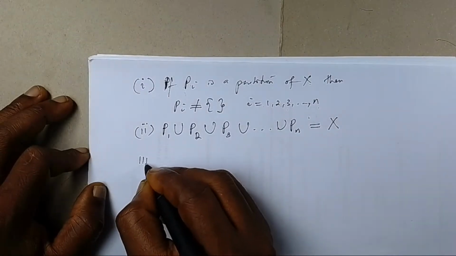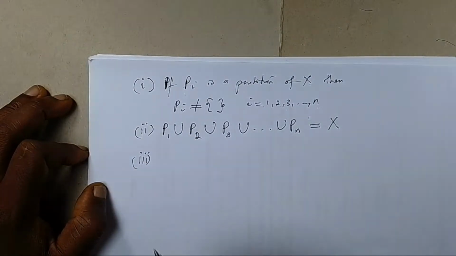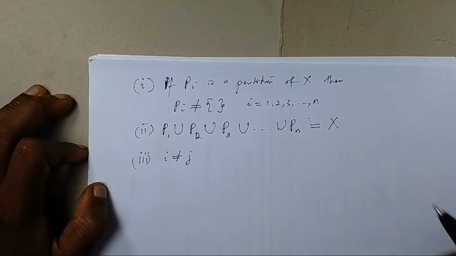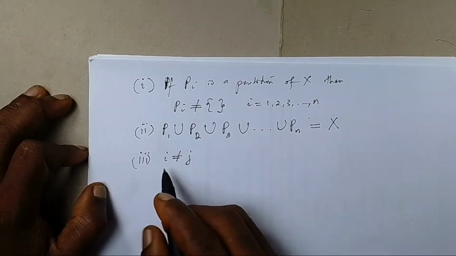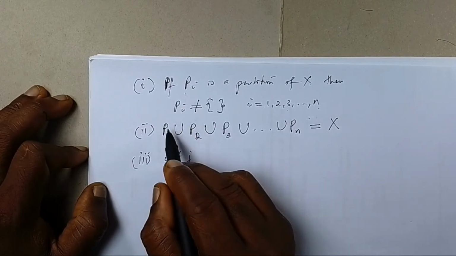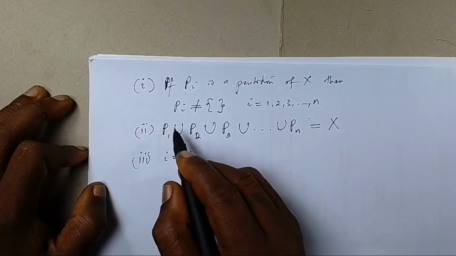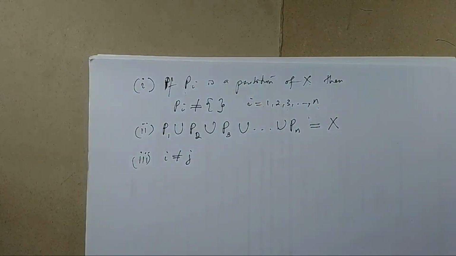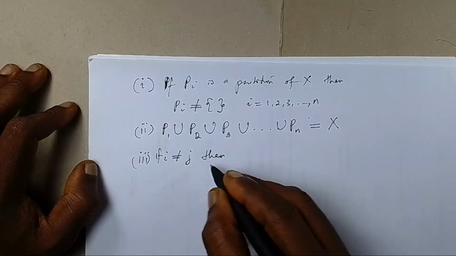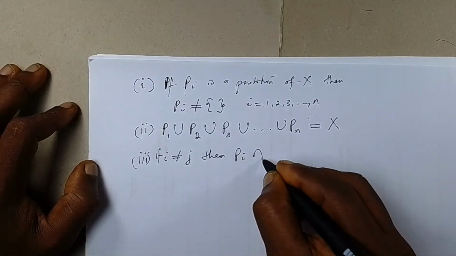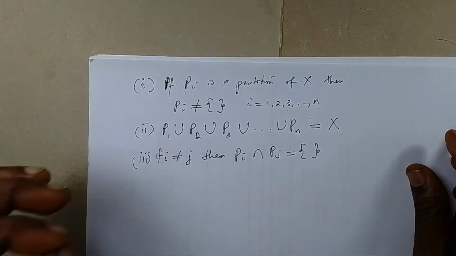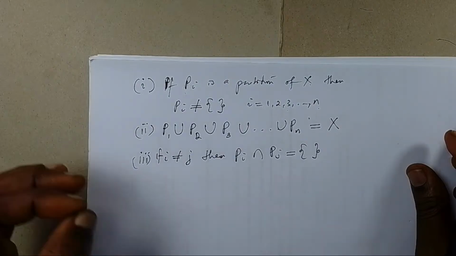Okay? Then number 3 is that if Pi is a partition, for every i, there must not be a Pj that is equal to Pi. So it means that P1 cannot contain elements that are found in P2, neither can P2 contain elements that are found in P1. So all the sets are exclusive, mutually exclusive. And that means that if i is not equal to j, then Pi intersection Pj must be empty. Okay? So the intersection of any 2 partitions of a set must be empty.